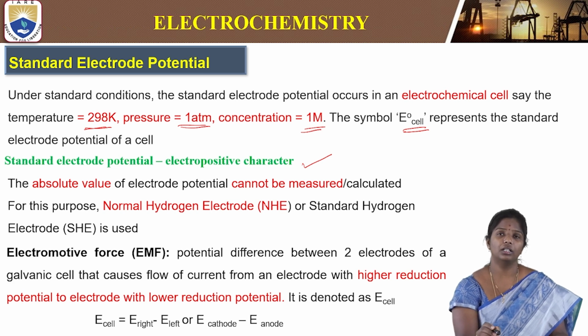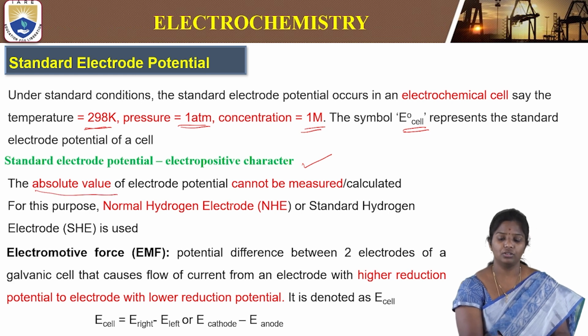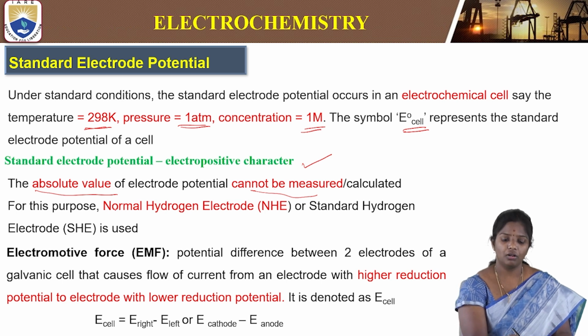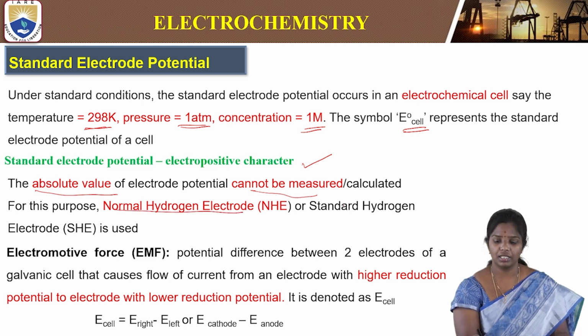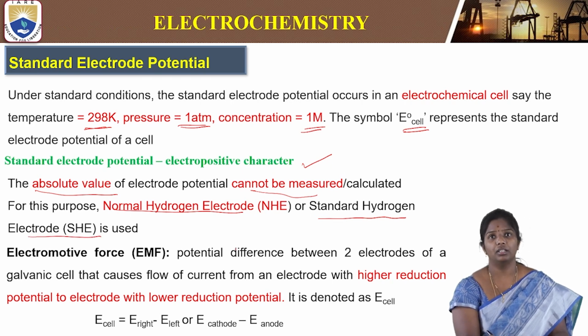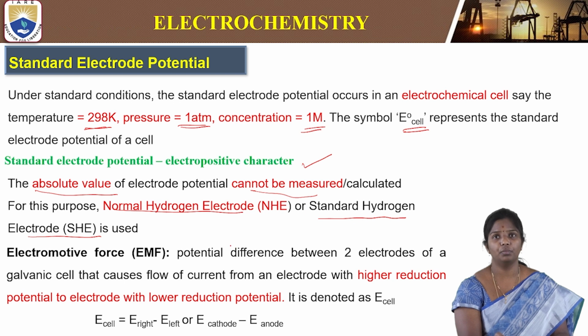Then the absolute value of the electrode potential cannot be measured or calculated directly. So for this purpose, we have to consider the normal hydrogen electrode or standard hydrogen electrode to be used for determination of this standard electrode potential.